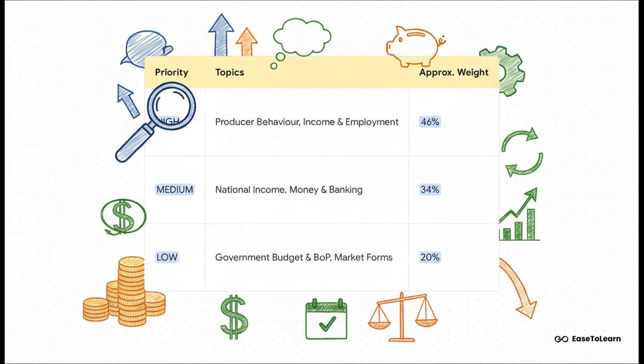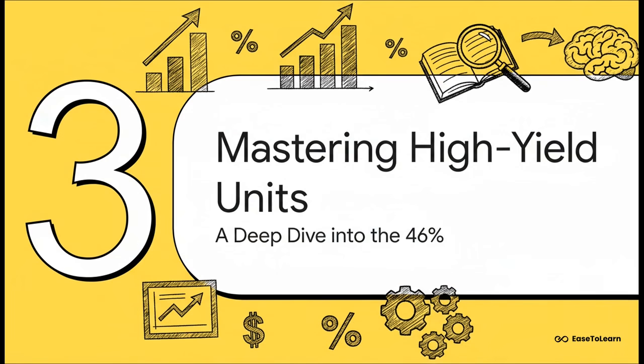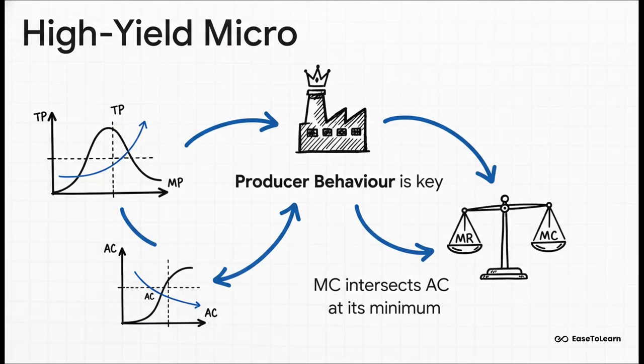Okay, so now that you have the blueprint, let's zoom in on the most important part in section 3. We're going deep into those high yield units, the ones that are going to give you that crucial 46%. When it comes to microeconomics, producer behavior is the absolute king. You have to master the relationship between total, average and marginal product. You need to know, like the back of your hand, that the MC curve always cuts the AC curve at